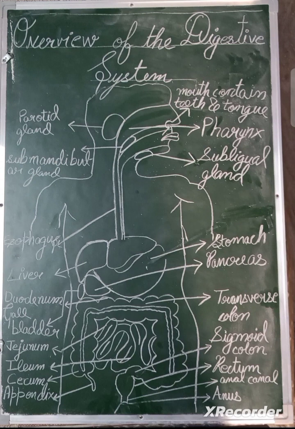Next is mixing and propulsion. Alternating contraction and relaxation of smooth muscles in the wall of the GI tract mix food and secretions and propel them towards the anus. This capability of the GI tract to mix and move material along its length is called motility. इसको motility बोलते हैं.